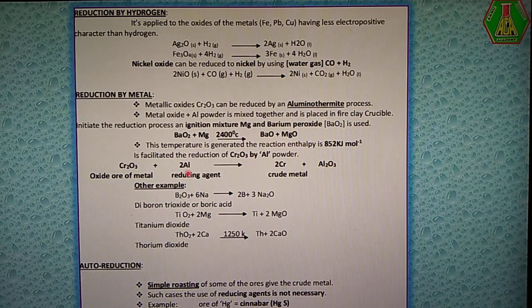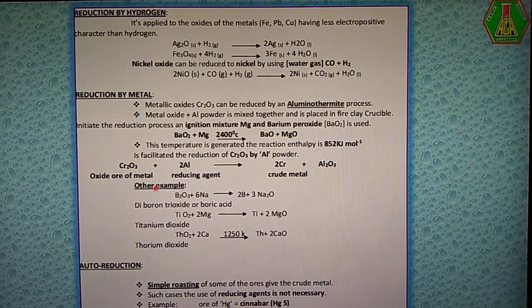Aluminium combines with oxygen to become alumina, and chromic oxide is reduced to become chromium metal. Very clear? So this is called the aluminothermite process. They ask this under 3 marks. Okay, it's very important.